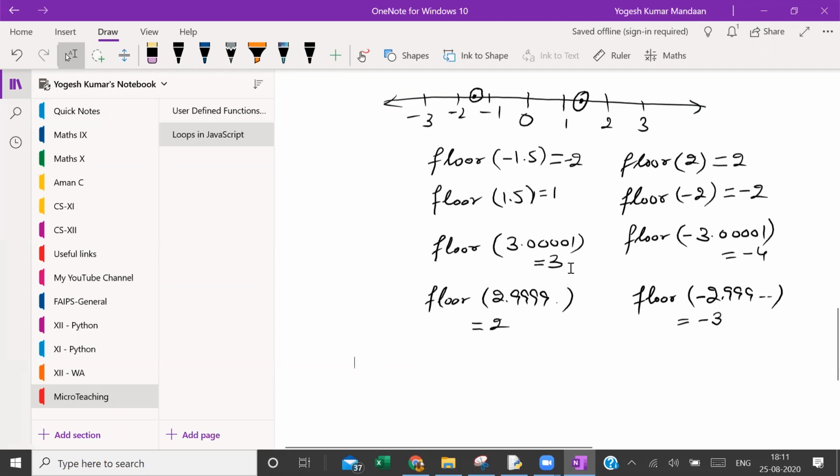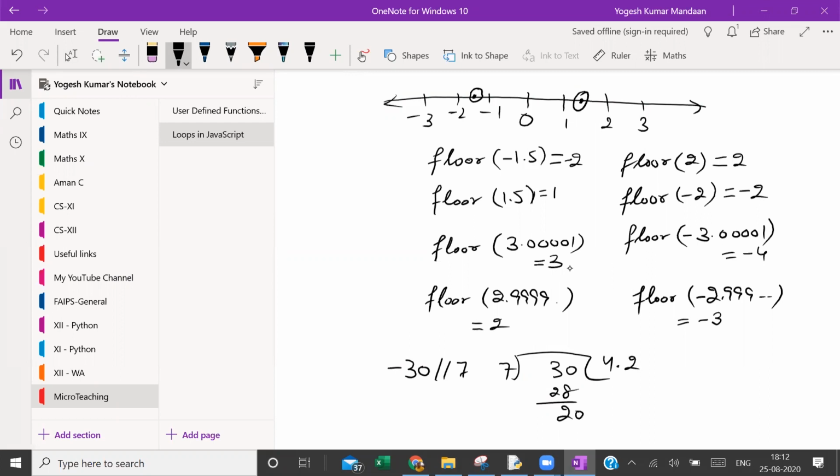Now I come to minus 30 floor division 7. This is floor division. It will give me the floor of the quotient. Now see how easy things are. 30 divided by 7. Forget this negative. 7 fours are 28, then 2, 0, 0. 7 twos are 14. This much is sufficient for me.